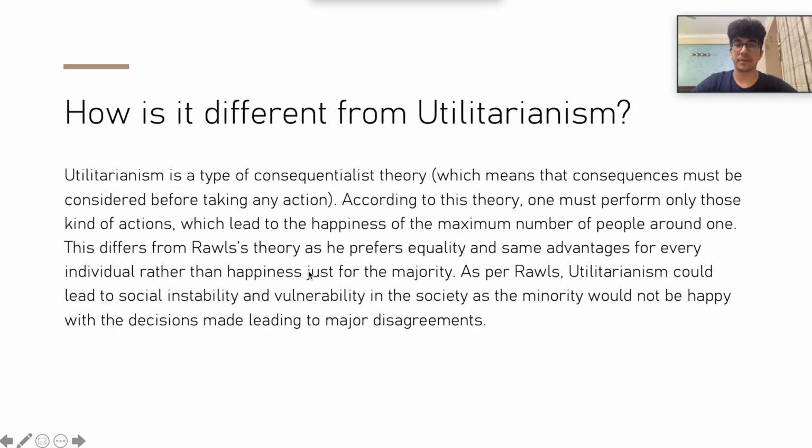Utilitarianism is a type of consequentialist theory. According to this theory, one must perform only those kinds of actions which lead to the happiness of the maximum number of people around one. This differs from Rawls's theory, as he prefers equality and same advantages for every individual rather than happiness just for the majority. As per Rawls, utilitarianism could lead to social instability and vulnerability in the society, as the minority would not be happy with the decisions made, leading to major disagreements.